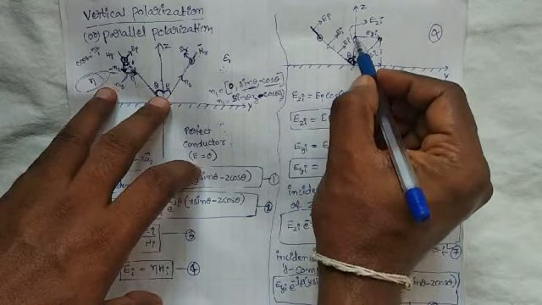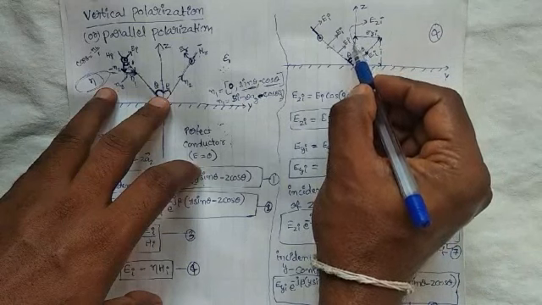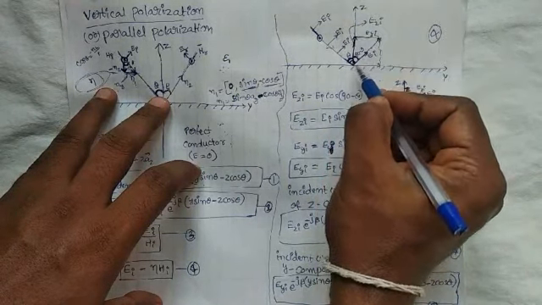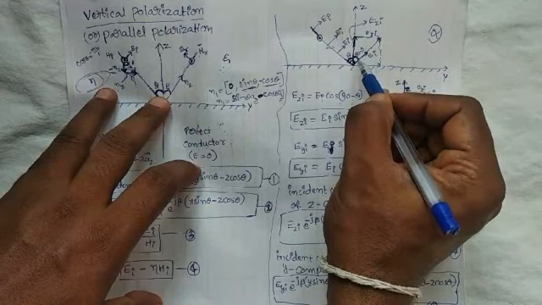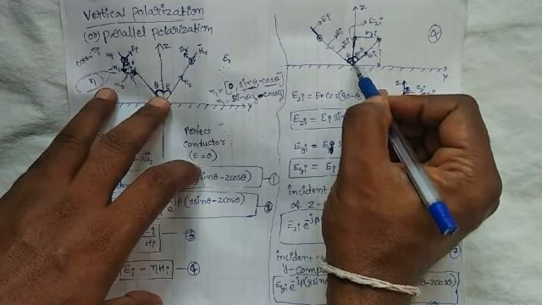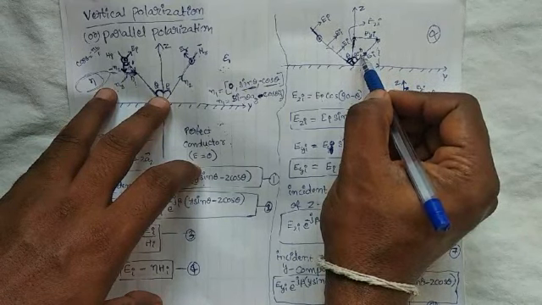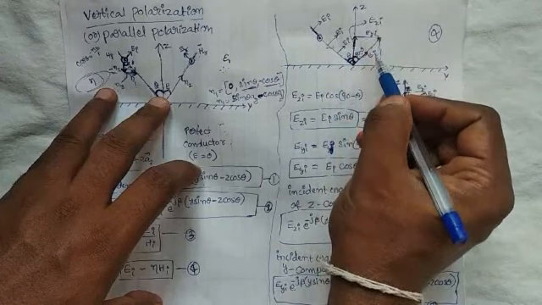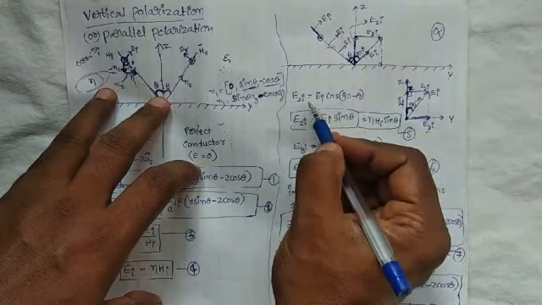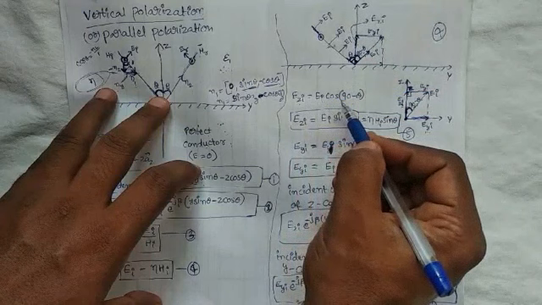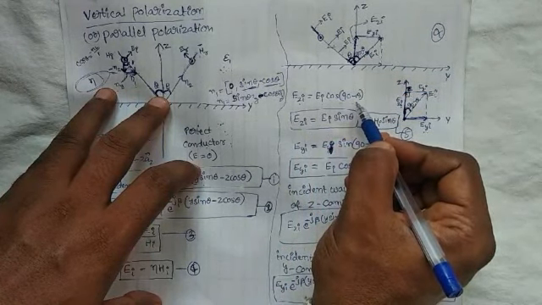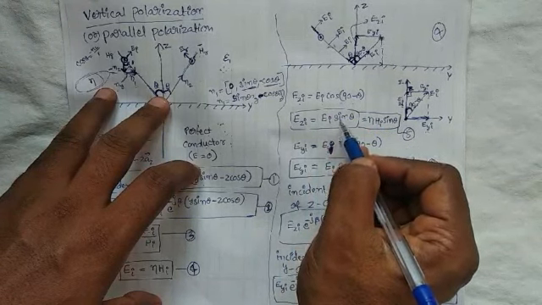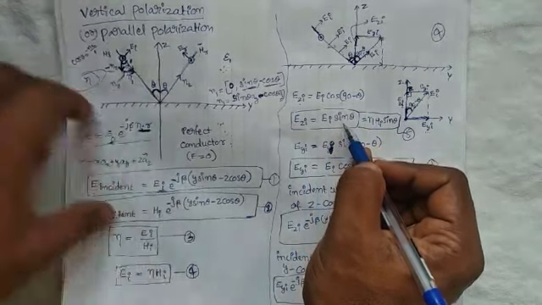From this triangle, EZI is equal to what? Cos (90 minus theta) is equal to adjacent by hypotenuse, EZI by EI. So EZI is equal to EI cos (90 minus theta), and cos (90 minus theta) is sin theta.